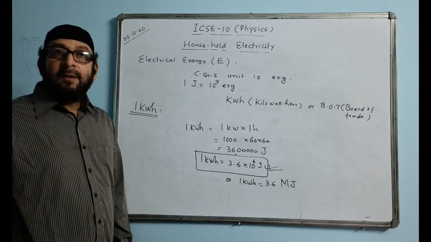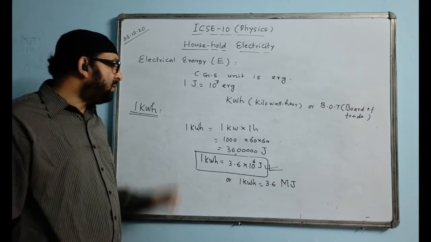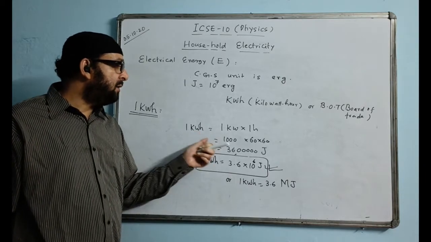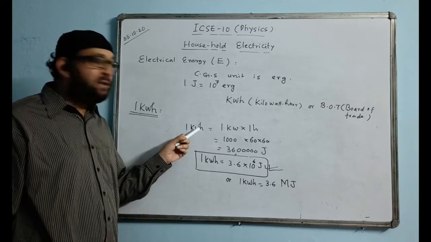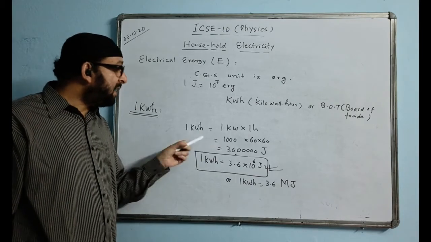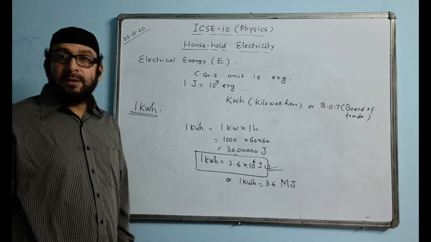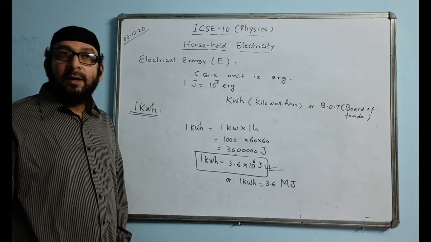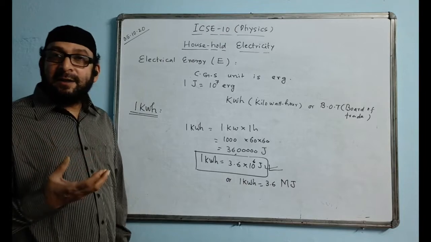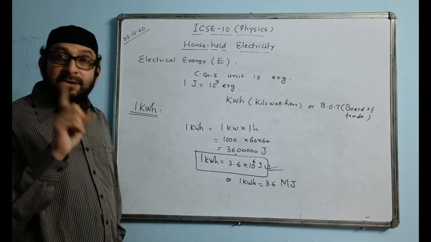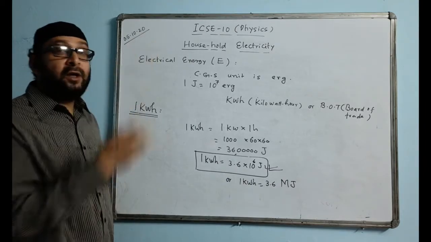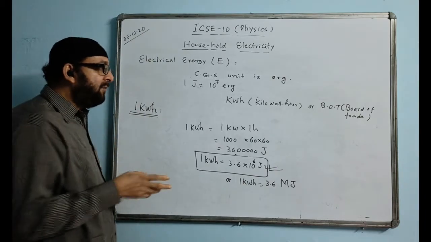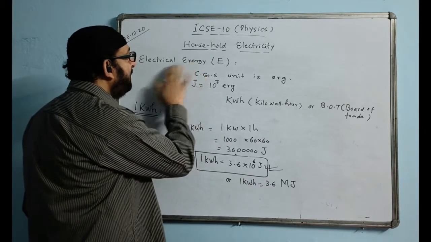Probably they will not ask you that. They will ask you, which physical quantity is measured in terms of kilowatt hour? You say electrical energy. And how is it related to its SI unit? Derived from this answer, 3.6 into 10 to the power of 6 joule. So this is the definition of 1 kilowatt hour. And we are paying the electricity bill for consuming electrical energy, mind it. We're not consuming voltage, current, or power. We pay only for consuming energy, electrical energy.